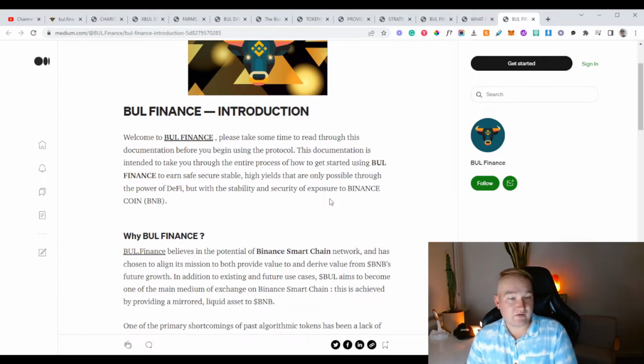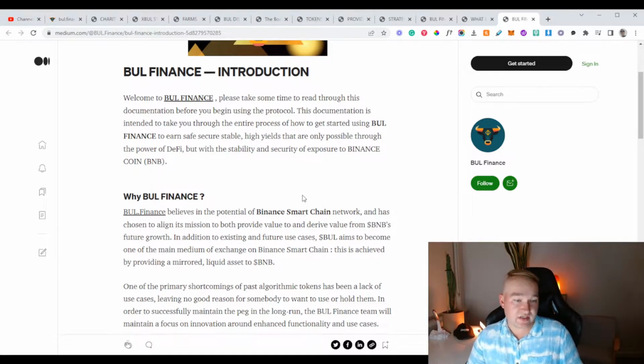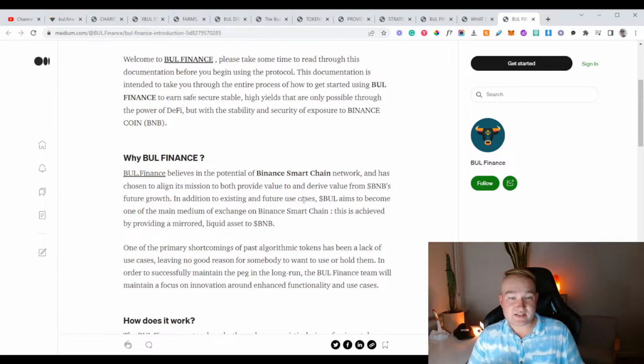So first, let's start off with the introduction that they've offered us here. Welcome to Bul Finance. Please take some time to read through the documentation before you begin using the protocol. This documentation is intended to take you through the entire process of how to get started using Bul Finance to earn safe, secure, stable, high yields that are only possible through the power of DeFi, but with the stability and security of exposure to Binance Coin.